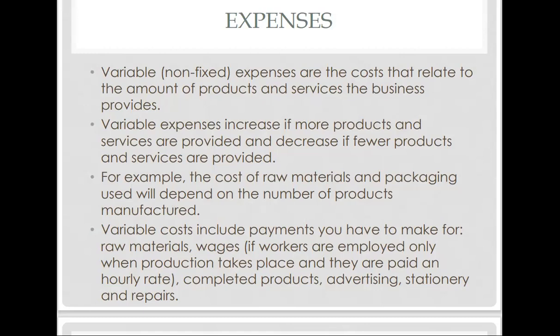During COVID-19, businesses were forced to shut down, especially during the level 5 lockdown. So most businesses weren't producing that many goods. This means that their variable expenses went down. However, if the businesses still had to pay rent, their fixed costs still remain the same. Variable costs include payments that you have to make for raw materials, wages, but only if workers are employed only when the production takes place, completed tasks, advertising, as well as stationery and repairs. You would never have a standard amount for repairs because it really depends on what is being repaired and when.